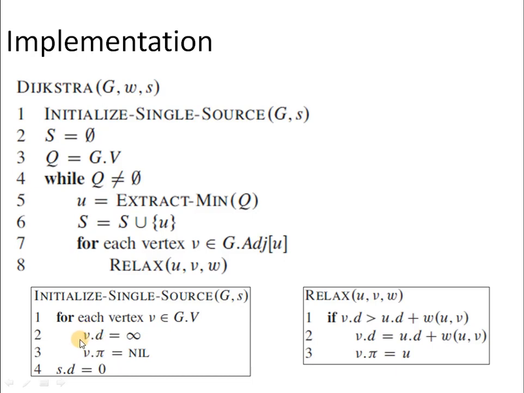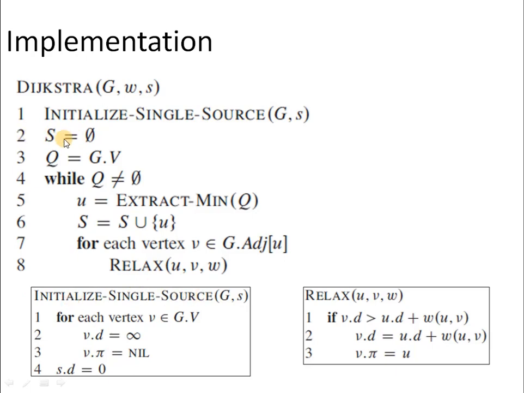Initially, all the vertices are unexplored, so the distance from the source should be initialized to infinity. Similarly, the pi attribute, that is the predecessor, should be equal to nil, and the distance of the source vertex from itself should be equal to 0.